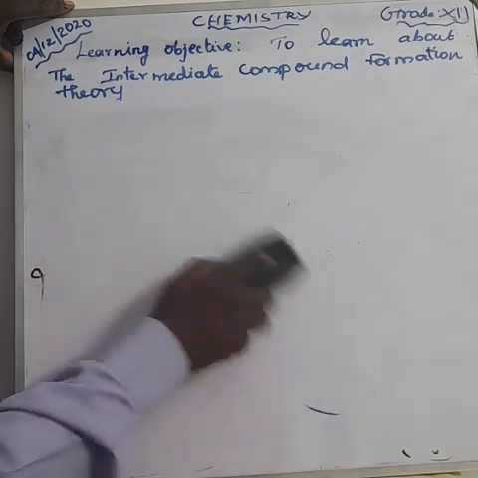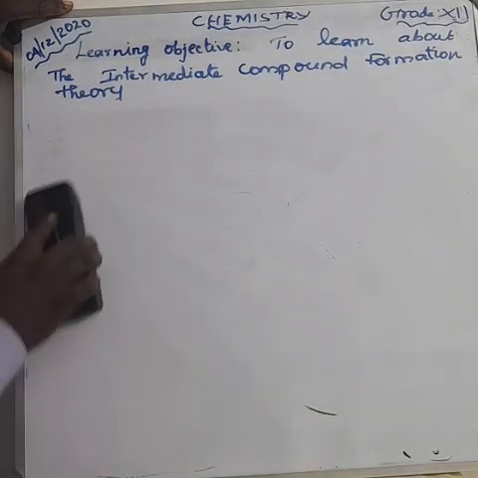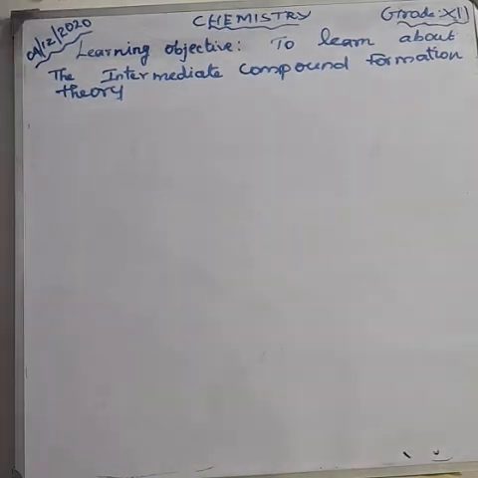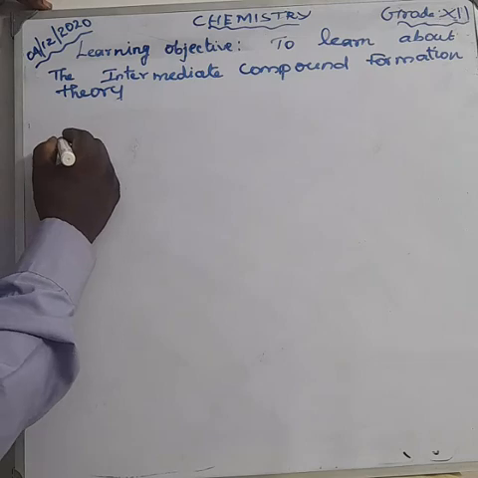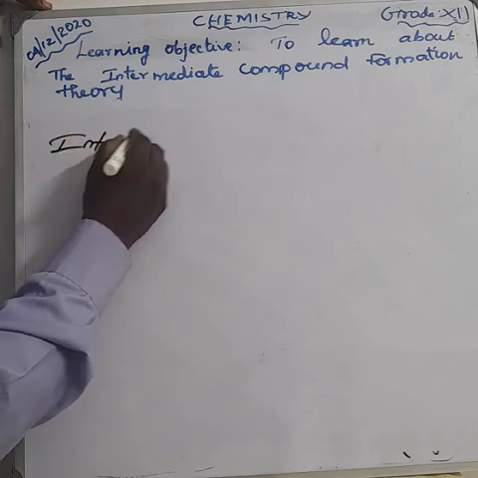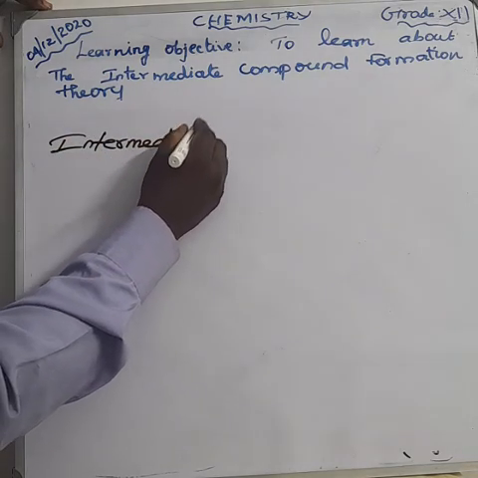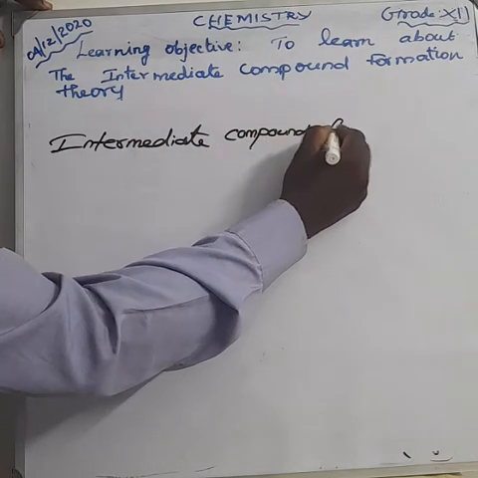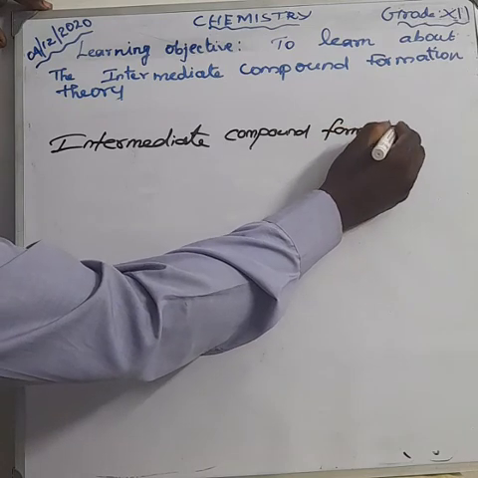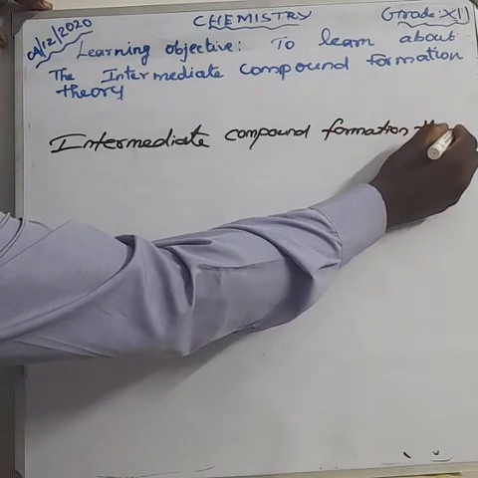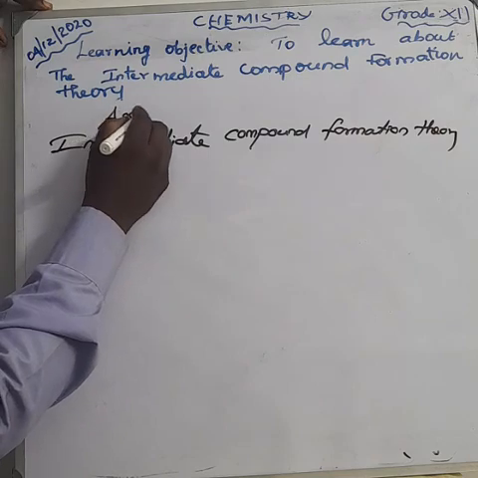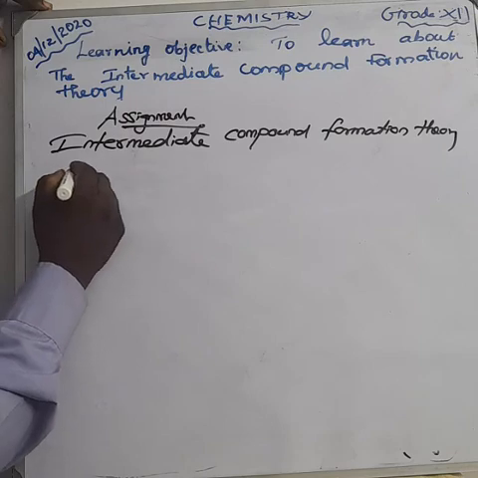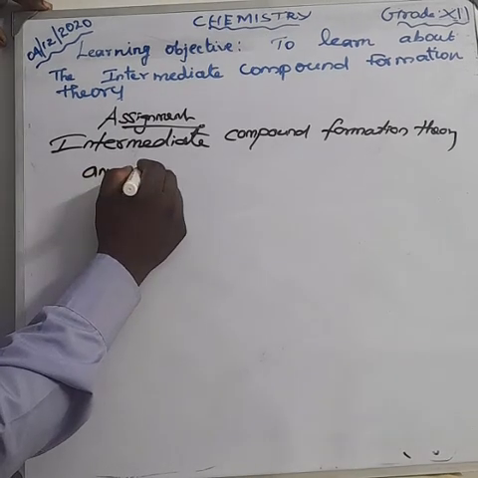Only the theory is enough, and also write any one example, not all examples, any one example.